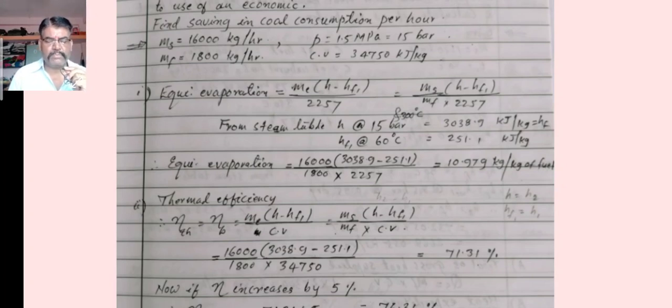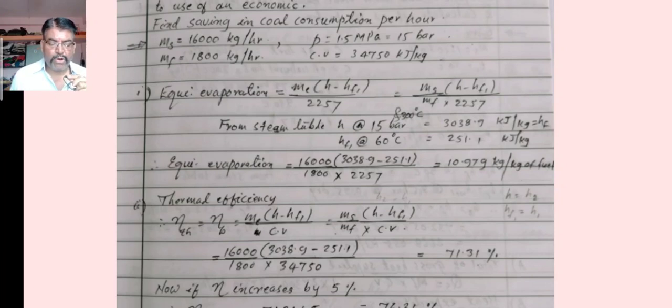Putting the values of ME, that is MS divided by MF. As I told you, MS is mass of steam divided by mass of fuel. From the pressure-based steam table, the value of H at 15 bar and 300 degrees Celsius we are able to get from the steam table, that is 3038.9 kilojoules per kg. That shall be considered the value of HF also.